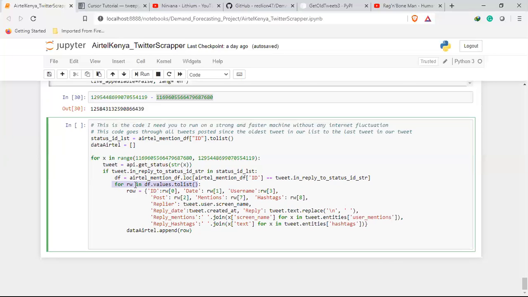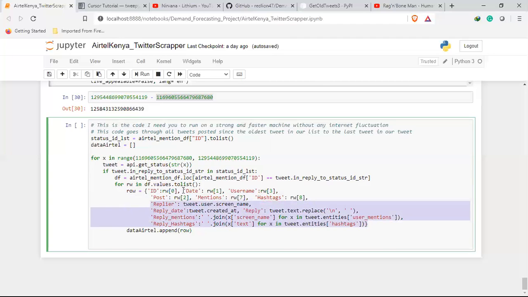For each of those rows, I want to get the first, the second, the third, the eighth, and the ninth columns to represent my poster's details. Since we already figured out that this tweet is a reply to our specific ID, we now get what the reply is from that tweet.